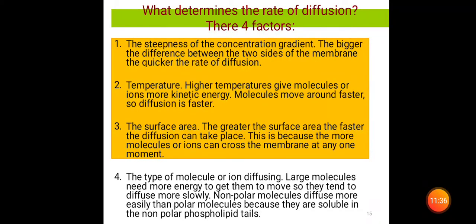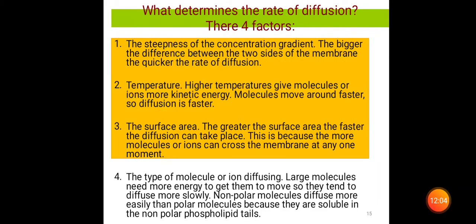The third point is surface area, which is also very important to the rate of diffusion. The greater the surface area, the faster the diffusion can take place. This is because more molecules or ions can move across the membrane at any moment. So surface area is the third important factor which determines the rate of diffusion.